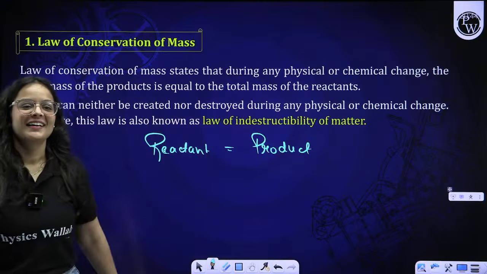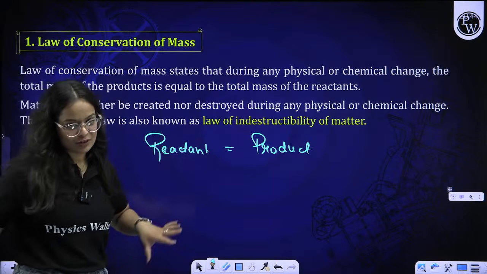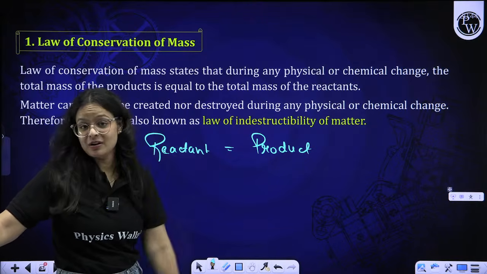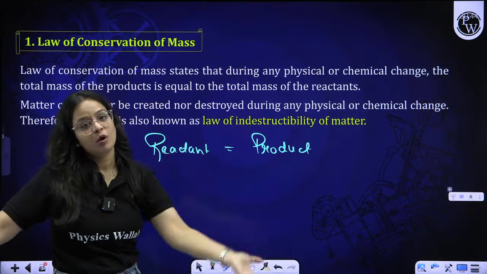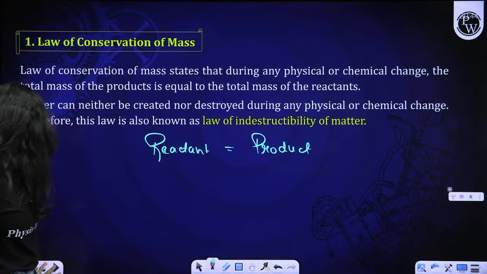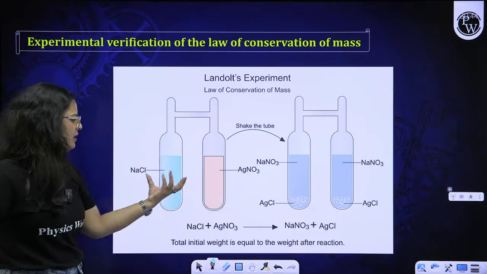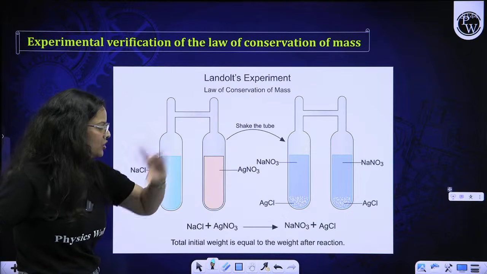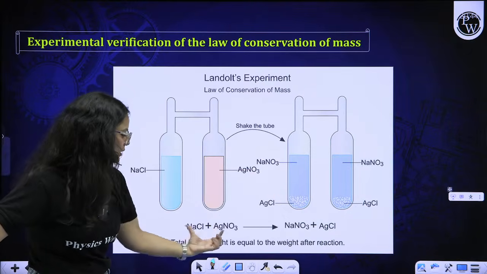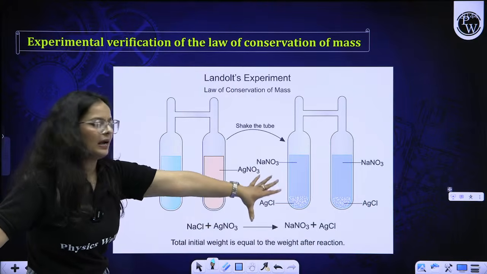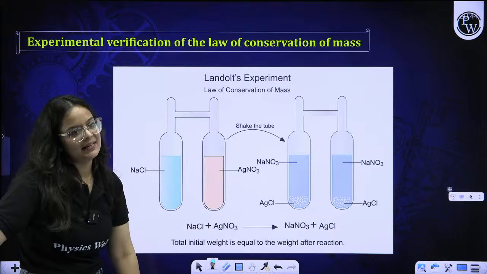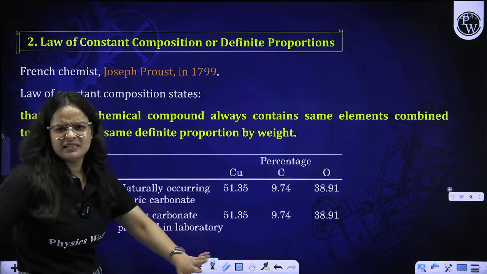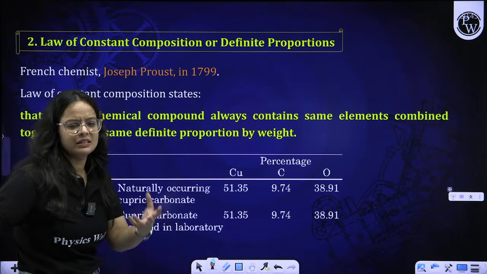So yes, the mass of reactants will always be equal to the mass of products. This basic law states the indestructibility of matter, that matter cannot be destroyed. It is just converted from one form to another. We can have some experiments as well. Let us suppose this is NaCl and AgNO3. Before the reaction they were separated. We just shake them both and we get the new product. These are reactants, these are products. The initial weight and final weight will always be the same. This is a very simple, very basic law. We will not go into much more detail because it is very simple.